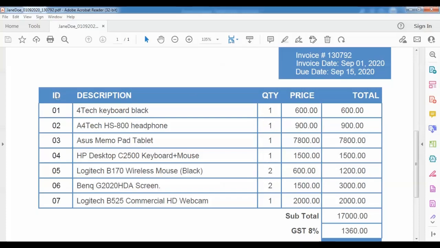So I have to get the ID. I'm using the array element 0 to get this one, the last element. I'm getting this one minus 1, minus 2, minus 3, and I'm constructing this item description by using a do while loop.